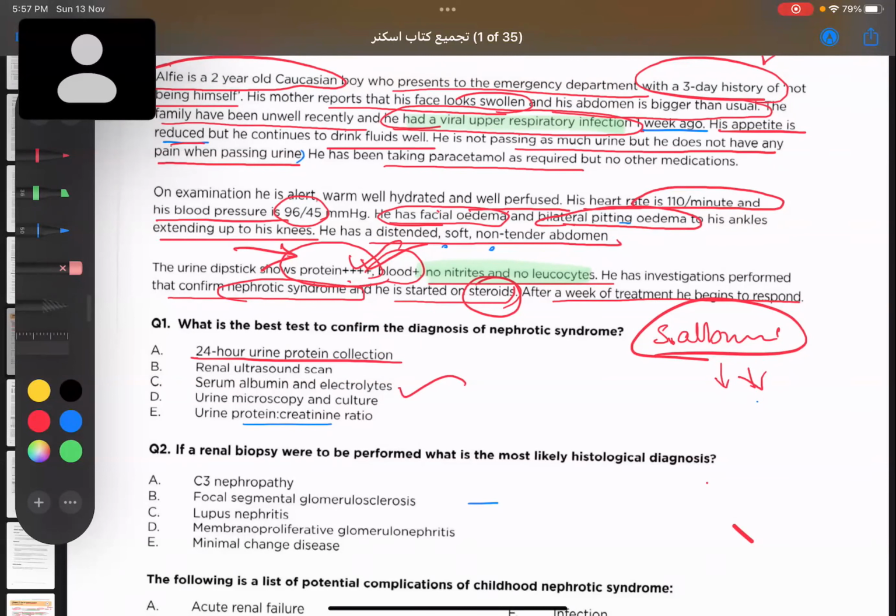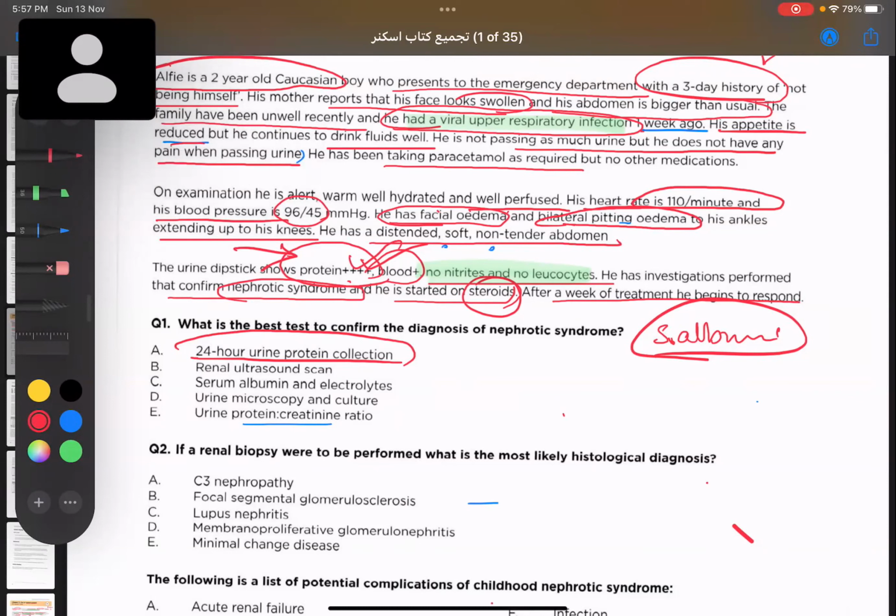We can do that, but the best one to confirm is different, because even if you take a 24-hour collection and you see the urinary protein is very high, is it high enough to cause some deficiency in your serum or not? That is the question. So after we have found proteinuria, straight away we'll go for serum albumin and electrolytes.